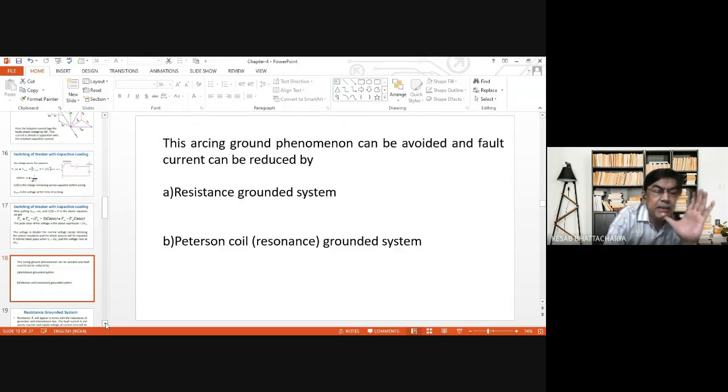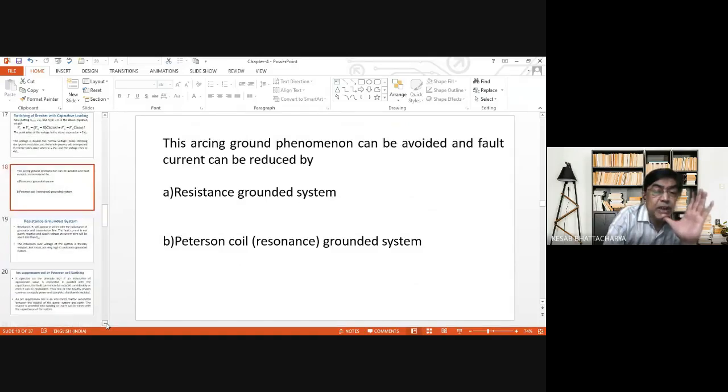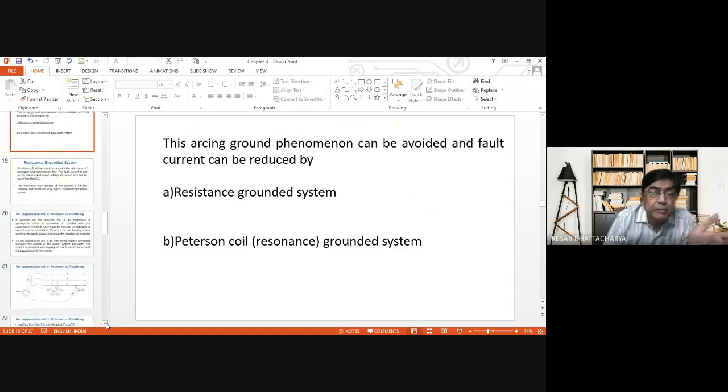In the case of inductance grounded system, we placed an inductive coil between the neutral point and ground. Here, we replace that inductive coil by a pure resistance. That is the resistance grounded system.